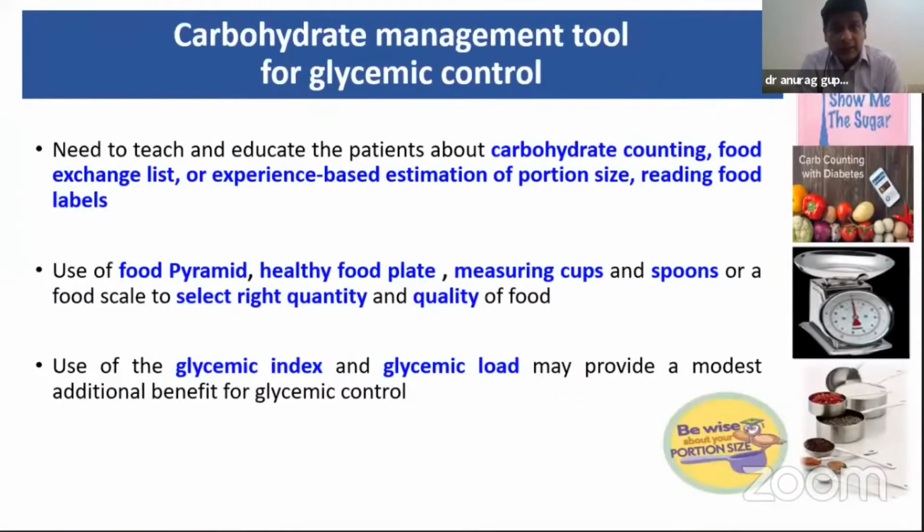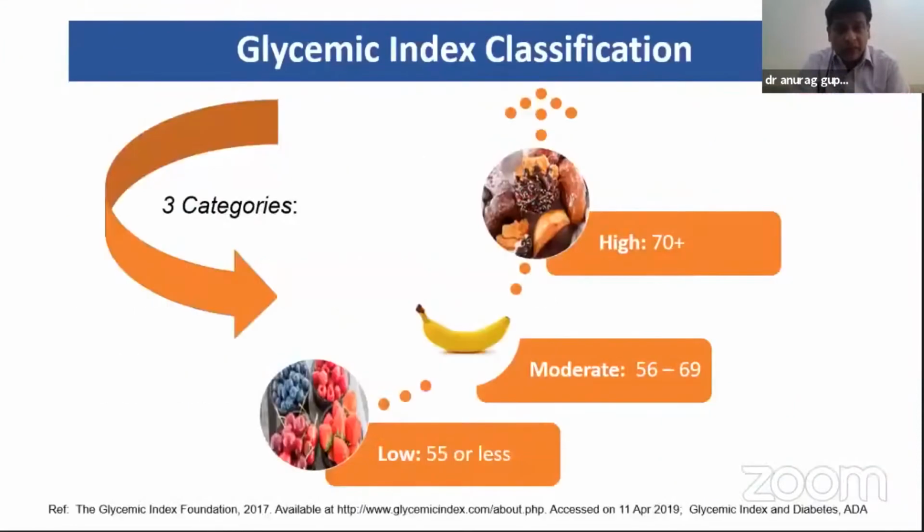And the need is to teach and educate the patients on carbohydrate counting and the food exchange list, and here the role of the dietitian comes in to tell how much one chapati is equivalent to how much bowl of rice, use of the food pyramid and healthy food plate, and to select the right quantity and right quality of food. Use of glycemic index and glycemic load provides a modest additional benefit for glycemic control. High glycemic index is more than 70, moderate 56 to 69, and low is 55 or less.